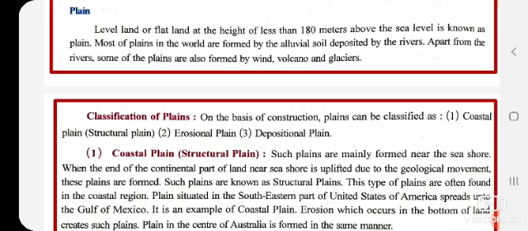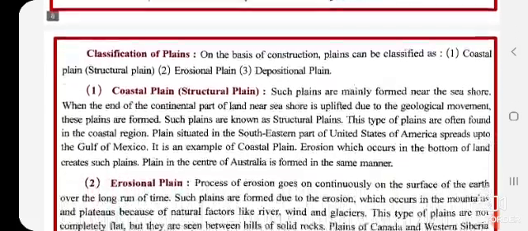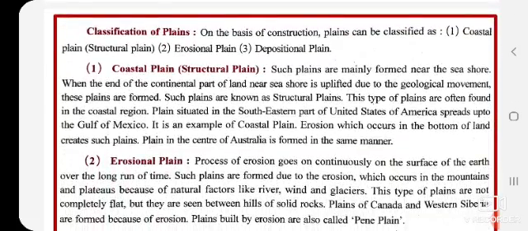Plains are formed by rivers, but apart from that they are formed by wind, volcano and glaciers. Glaciers means, you know, snow covered bodies. Okay, so apart from rivers, plains are also formed by wind, volcano and glaciers. Now there are also three types of plains classified. They have been classified in three types, that is coastal, structural plain, erosional plain and depositional plain.